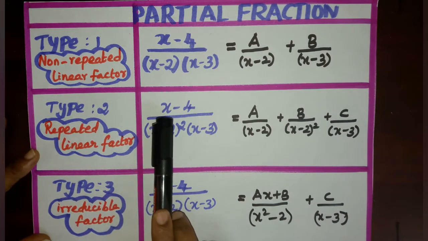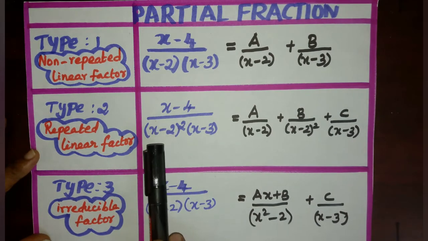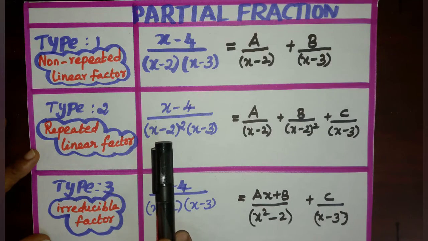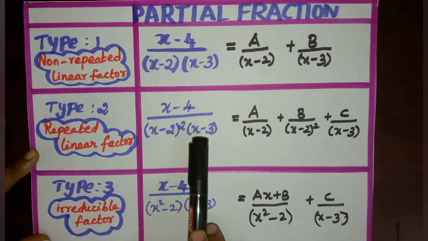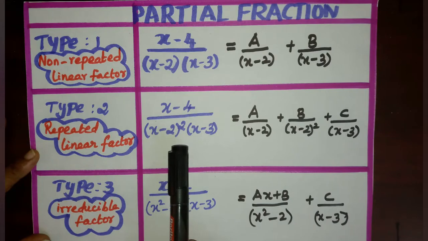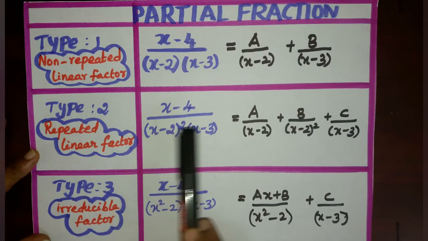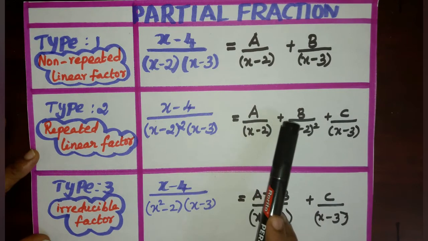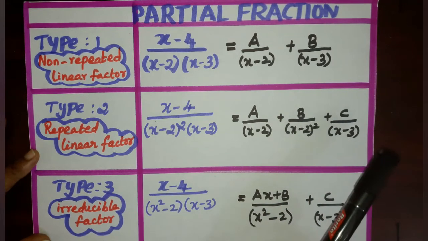See this example, x minus 4 by x minus 2 the whole square into x minus 3. X minus 2 the whole square is a repeated factor. It is present twice. X minus 3 is present once, and it is non-repeated, which comes under type 1. Since x minus 2 the whole square is present twice, the expansion for this case is a by x minus 2 with power 1 plus b by x minus 2 the whole square plus c by x minus 3.